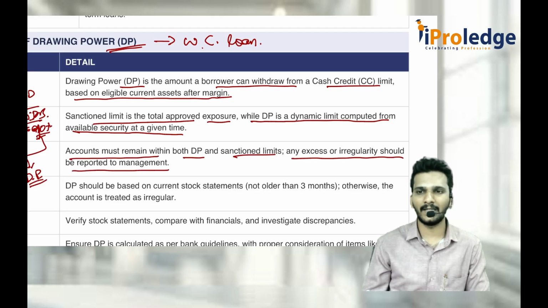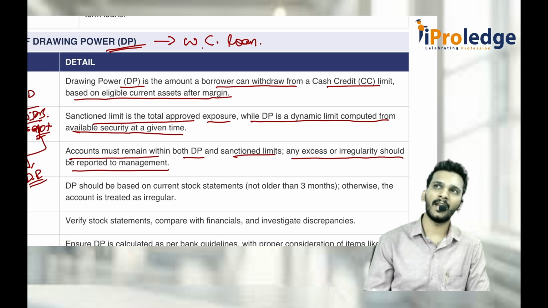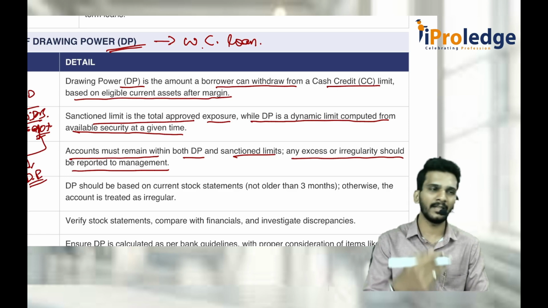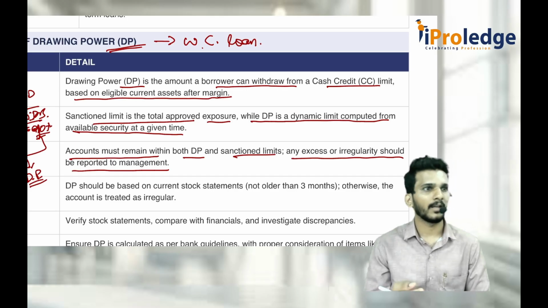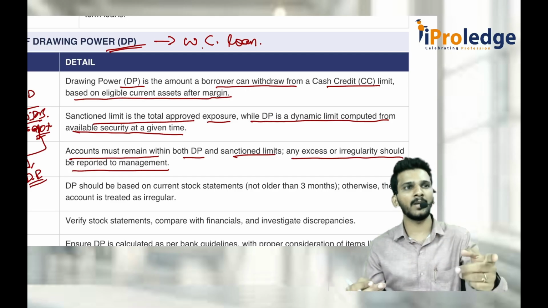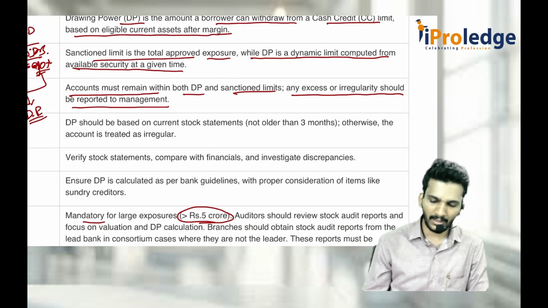For example, I have a sanctioned drawing power of 10 CR, but I borrowed 11 CR. Why? Because last quarter I had 20 CR of assets. I borrowed 12 CR and did not repay anything. Current stock is only 10 CR. That means my outstanding amount is 12, but stock is only 10. That means it is exceeding the drawing power or the sanction limit. It can happen, but it should be kept within that limit.